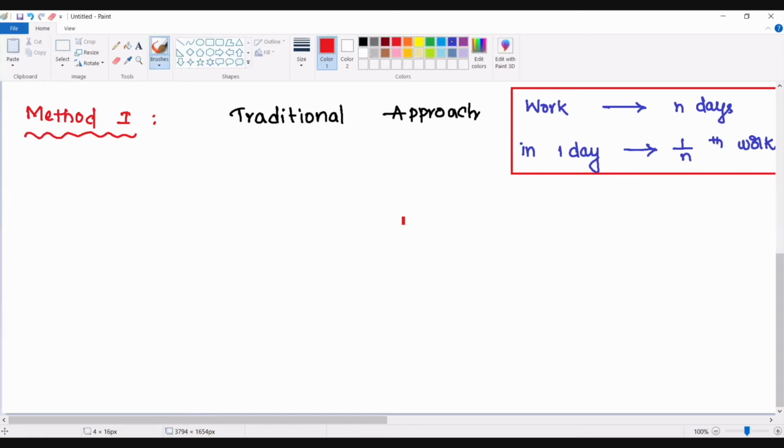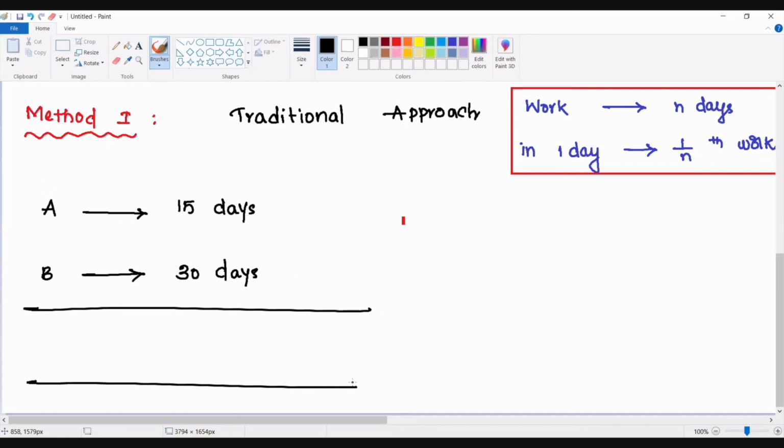A can finish a work by taking 15 days of time. B can finish the same work by taking 30 days of time. If A and B are working together, how many days is the question.